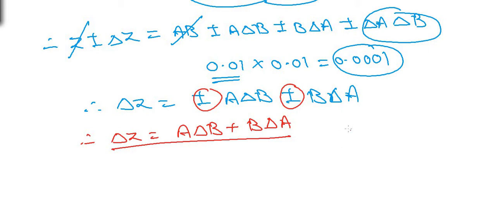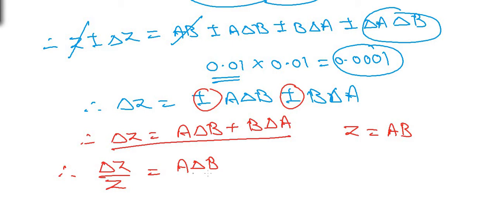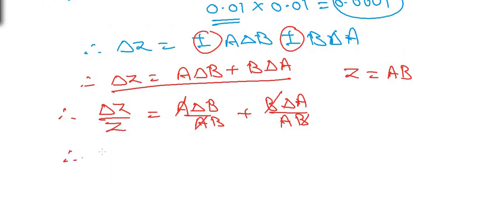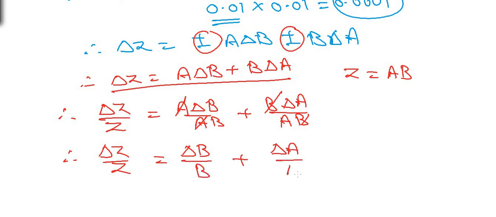Now let us divide both sides by z is equal to ab, and therefore on the left hand side we get delta z divided by z is equal to a delta b divided by ab plus b delta a divided by ab. Now the a from the numerator gets cancelled, b gets cancelled, and we are left with delta z upon z on the left hand side, that is equal to delta b upon b plus delta a upon a.